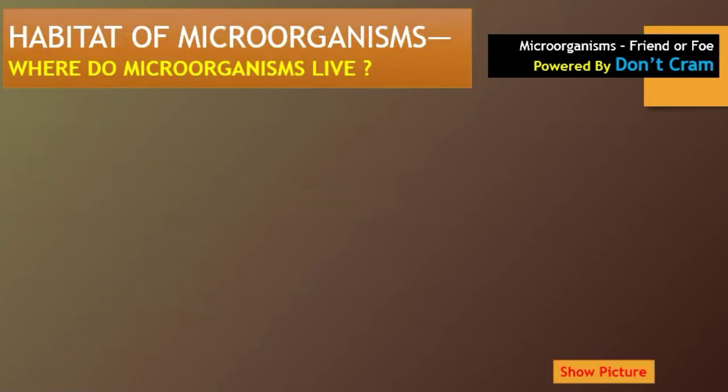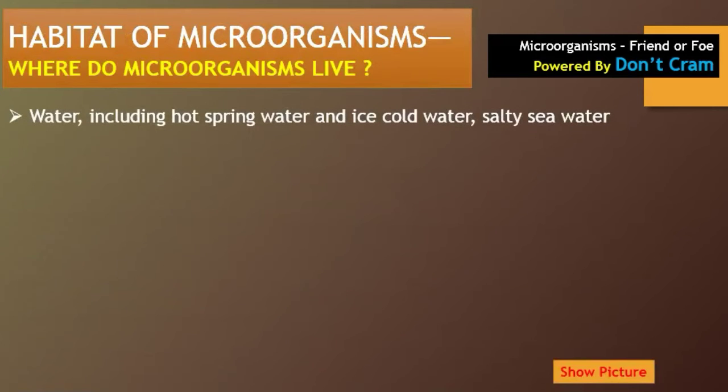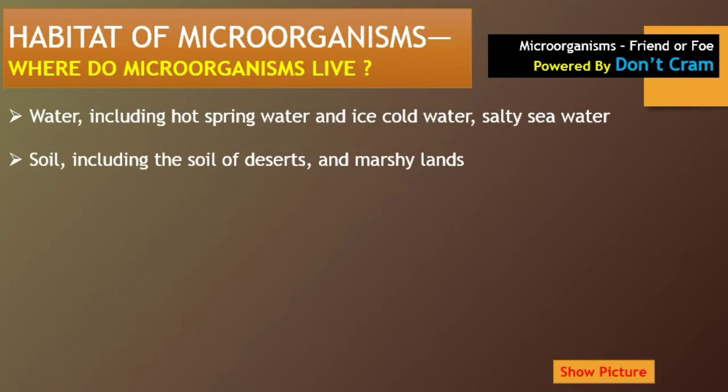And next one, the habitats of microorganisms. Where do these microorganisms live? These microorganisms can live inside water bodies, inside hot water, or even cold water and salty water. And they can live inside the soil, including the desert area and the marshy lands. They are also living in dead and decaying organic matter, like vegetable peels, crop residues, and the dead bodies of plants and animals. They are living over there.